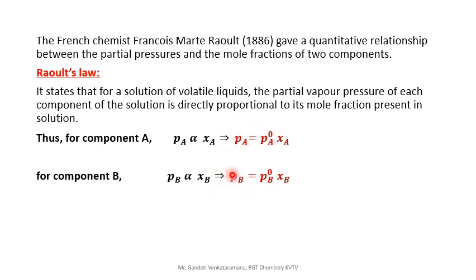Already you studied in your 11th standard Dalton's law of partial pressures. So according to the Dalton's law of partial pressures, total pressure is equal to the partial vapor pressure of all the components. For example, for the binary solution, if you want to calculate the total pressure of the solution, then what we have to do according to the Dalton's law? PA plus PB. So this is the individual component, component A and component B. But what about the overall solution? Just add. That means PA plus PB. So that is according to the Dalton's law. Already you people studied in your 11th class.